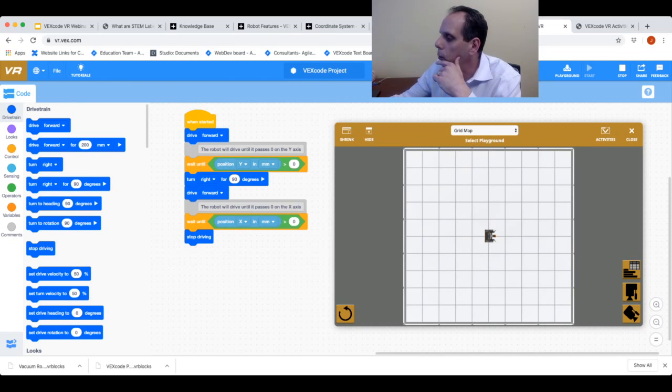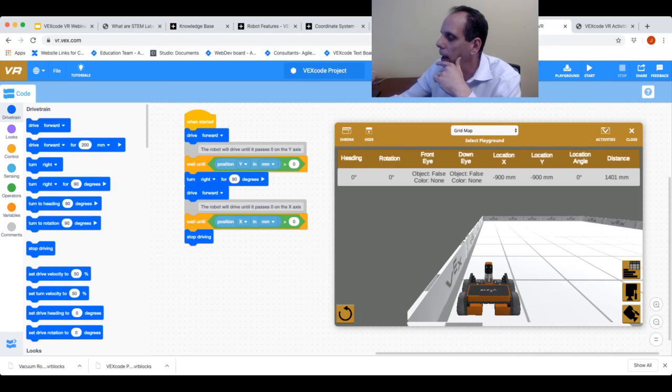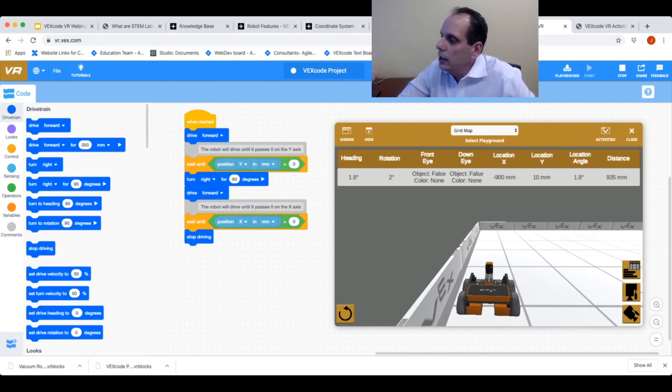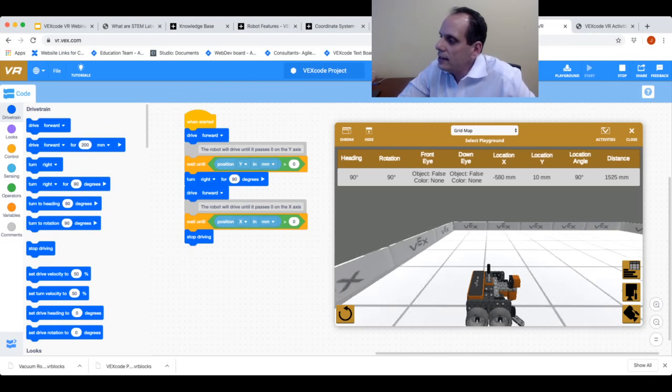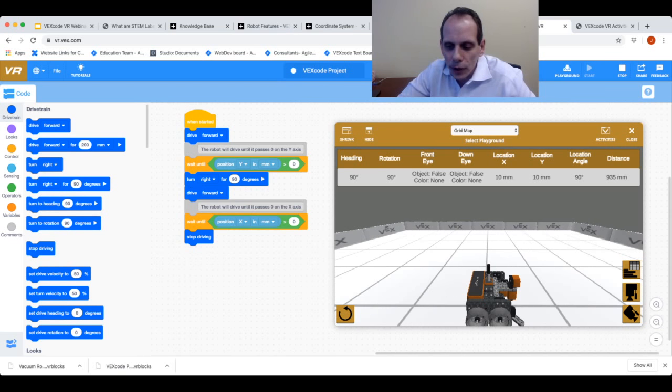I'm going to run it one more time from the chase view, and you can see the X and Y axes now update as the robot runs through. So I'll click start again. Now it's moving along the Y axis. You can see the Y value change. And now it's going to move around the x-axis, and you can see the x-axis change. A lot of really cool things that we can do with it.